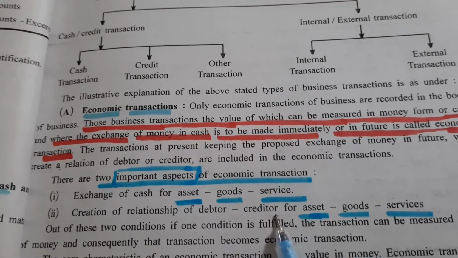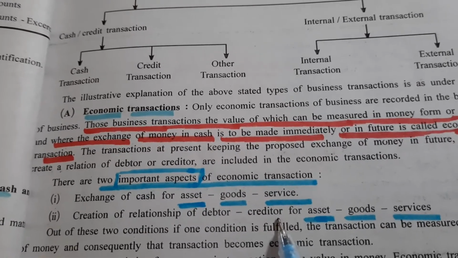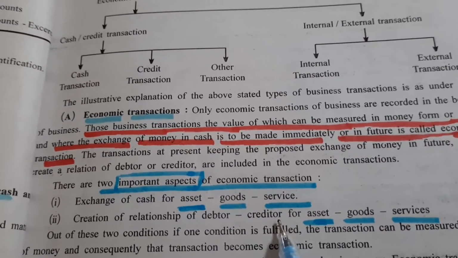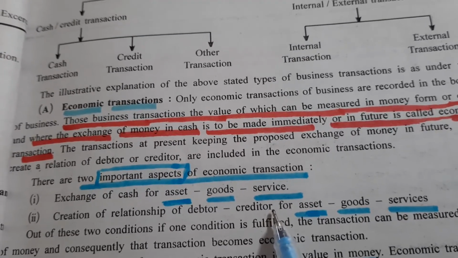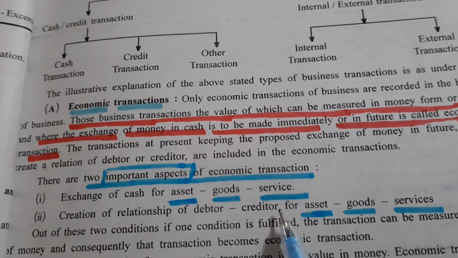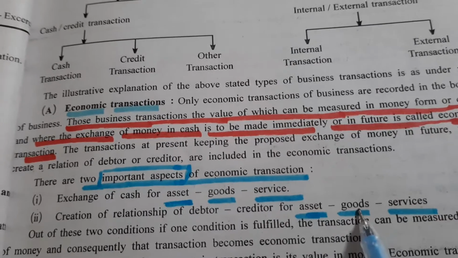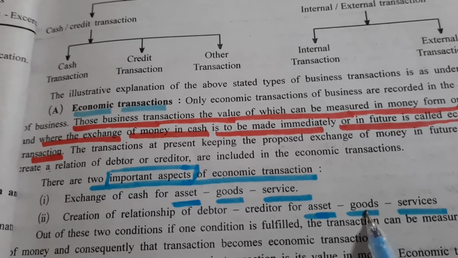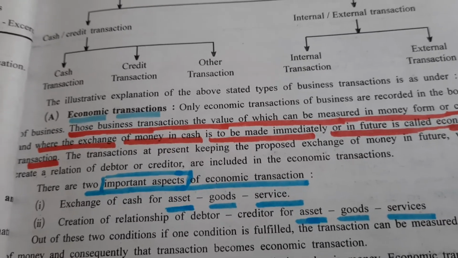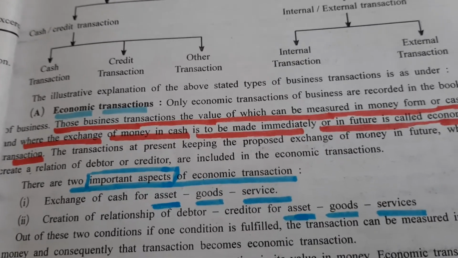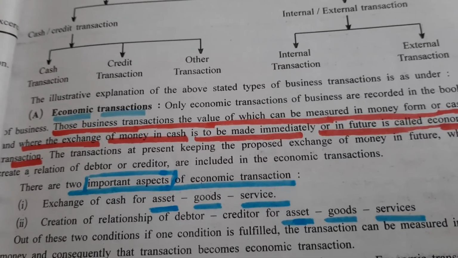Now if I give you one example, say I have purchased goods from Ashok of rupees 5,000. Here I have not paid money, I have only purchased goods and the name of the person is given. Then in that case, it will be a credit transaction and I will have to pay money to Ashok. Then Ashok will be considered as my creditor. Why? Because I have not paid cash to him.